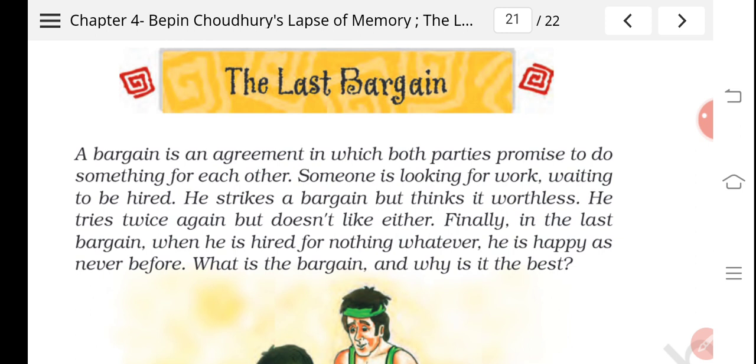Then he receives the second offer from a rich man. He offers the speaker a lot of gold in return for his labor, but the speaker refuses his offer also. He receives the third offer from a beautiful girl. She says that she will give him a smile in return for his labor. The speaker refuses her offer too.